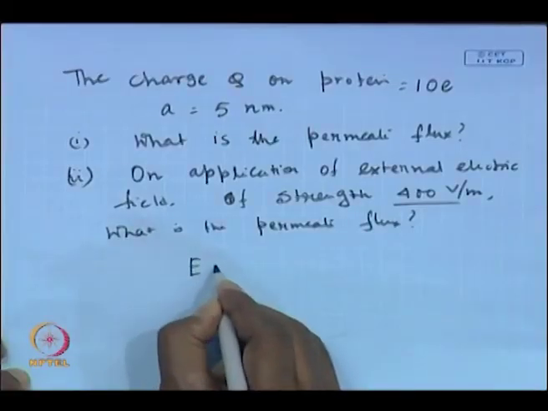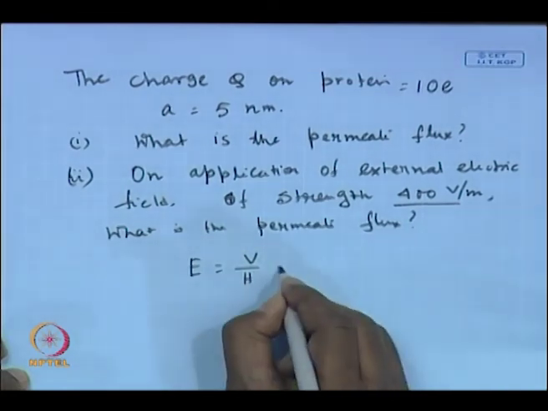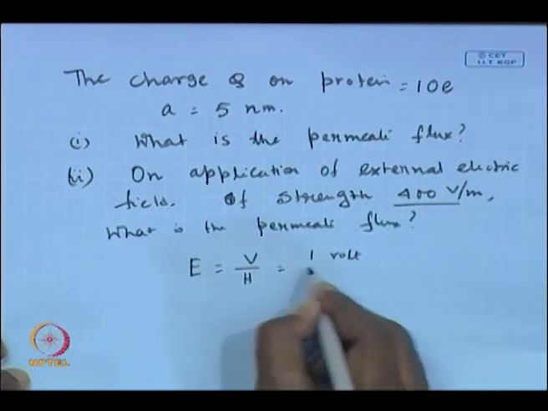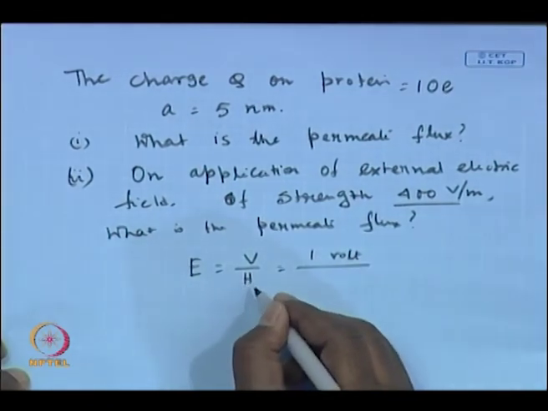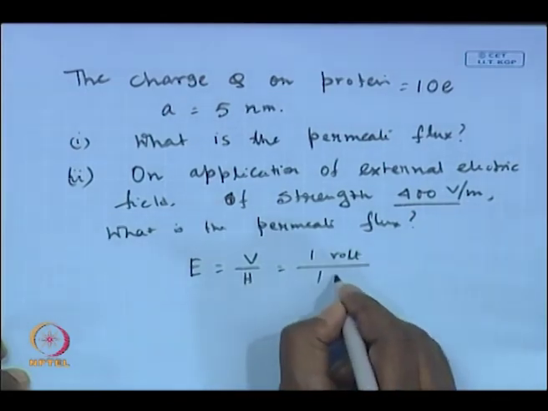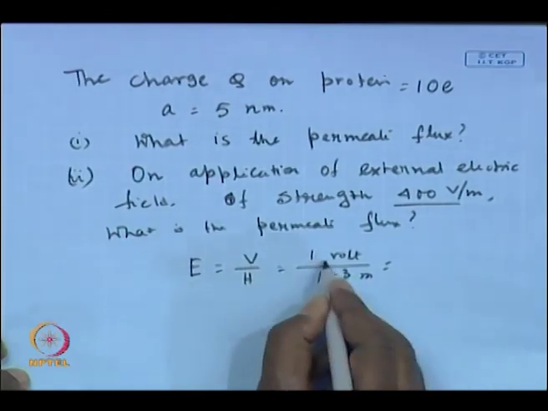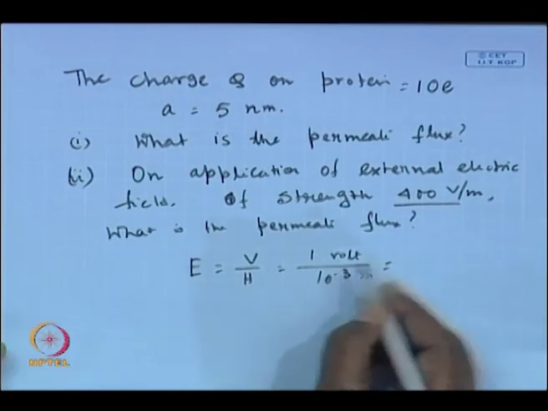For example, E becomes V by d, V by the full height of the channel. Suppose you apply an external electric field of 1 volt, and the typical order of magnitude of height is 1 millimeter, that is 10 to the minus 3 meter. So 1 volt will result in an electric field of 1000 volt per meter.